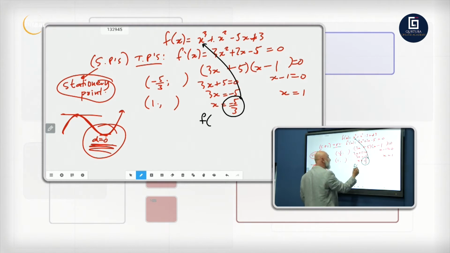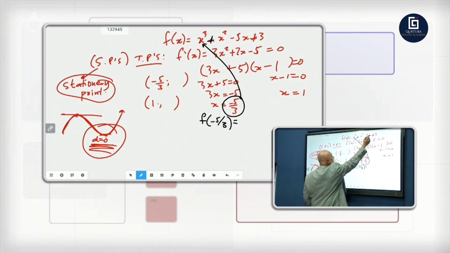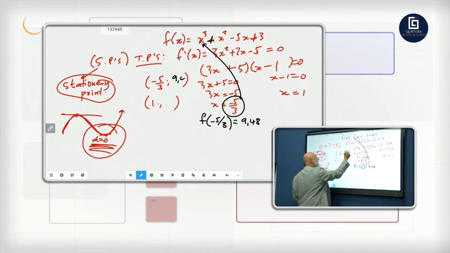So we're going to go f of minus 5 over 3 is equal to, now you're going to plug minus 5 over 3 cubed plus minus 5 over 3 squared minus 5 into minus 5 over 3 plus 3. You can work it out on your calculators. You're going to get 9,48. So we're going to put 9,48 there.